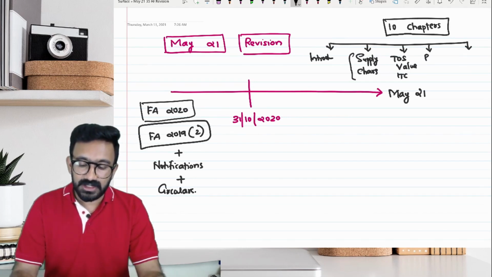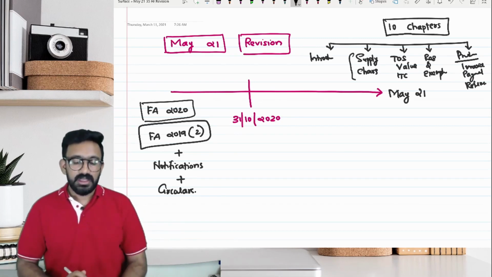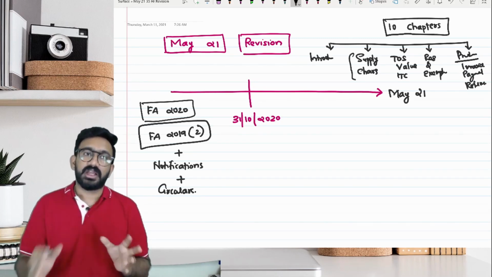Then you have chapters like registration and exemption, wherein you will have to go through the entire topic. Then you have procedural chapters like invoice, payment chapter, and returns.